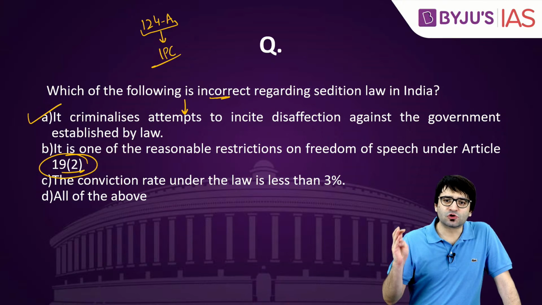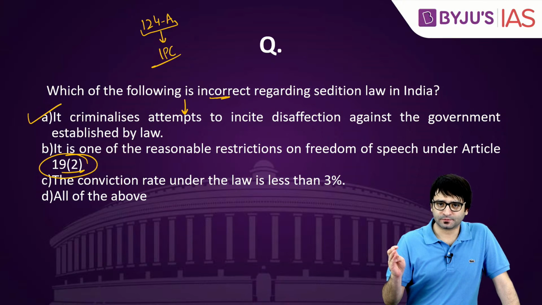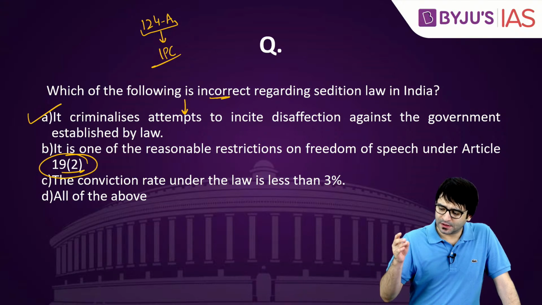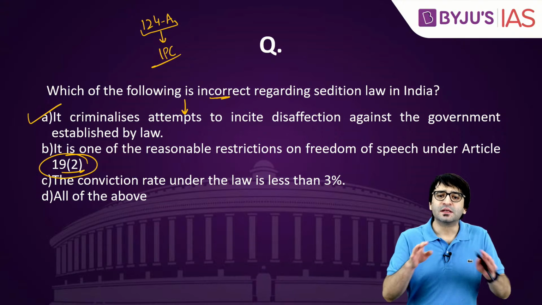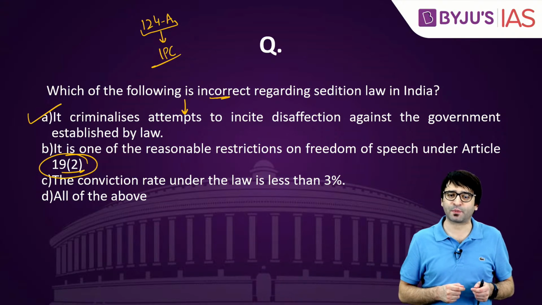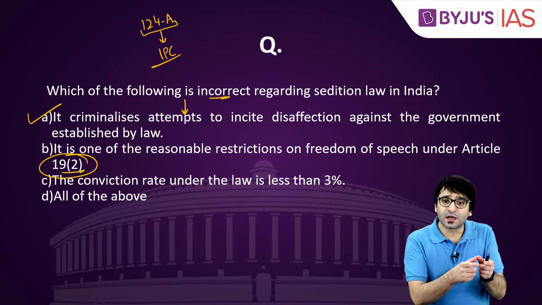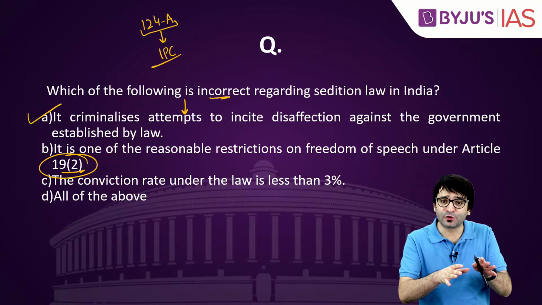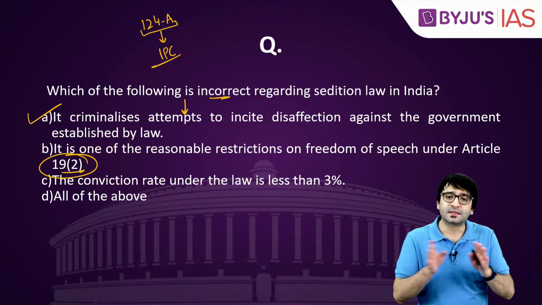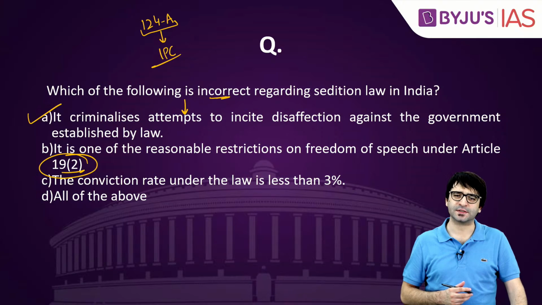One is sovereignty and integrity of the nation, security of the state, friendly relations with foreign countries, public order, morality or decency, incitement to an offense, defamation. There are 8 reasonable restrictions on your freedom of speech and expression. Criminal contempt of court. Contempt of court is also a reasonable restriction under Article 19, Clause 2. Sedition is not one of these restrictions.